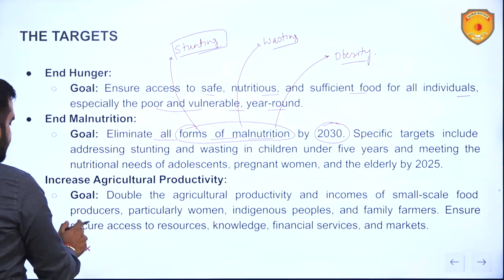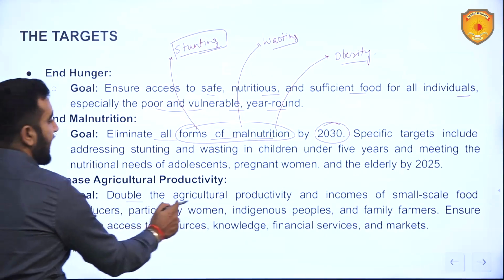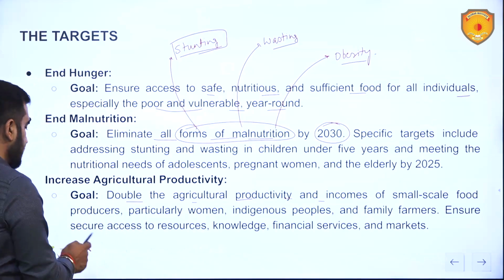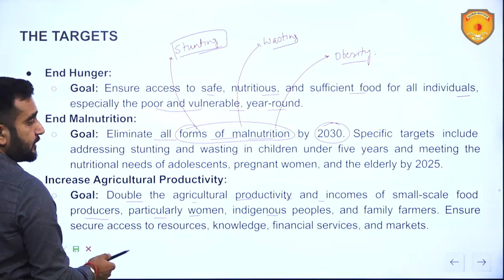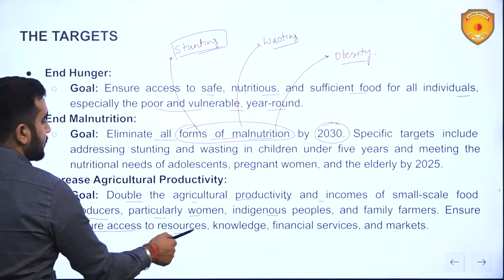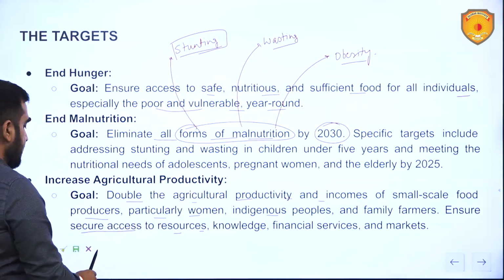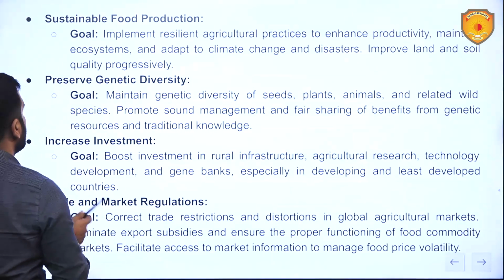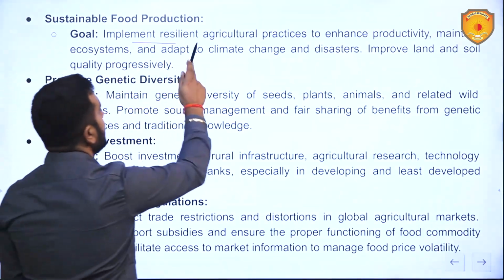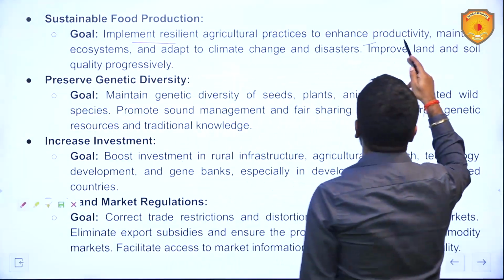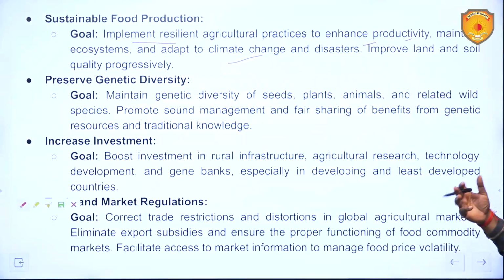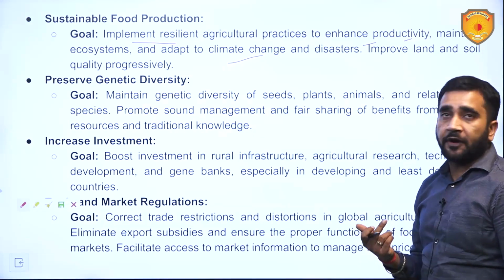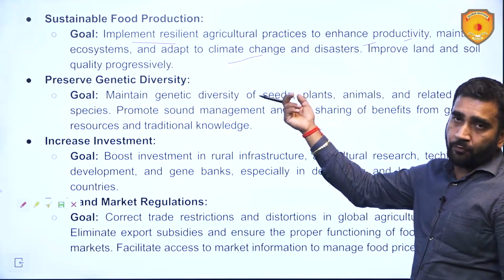Increase agricultural productivity. Goal is to double the agricultural productivity and incomes of small scale food producers, particularly women, indigenous people and family farmers. Ensure secure access to resources, knowledge, financial services and markets. Sustainable food production. Goal is to implement resilient agricultural practices to enhance productivity, maintain ecosystems and adapt to climate change. That is also important, because due to climate change and all, the food productivity is getting reduced. We have to manage that.